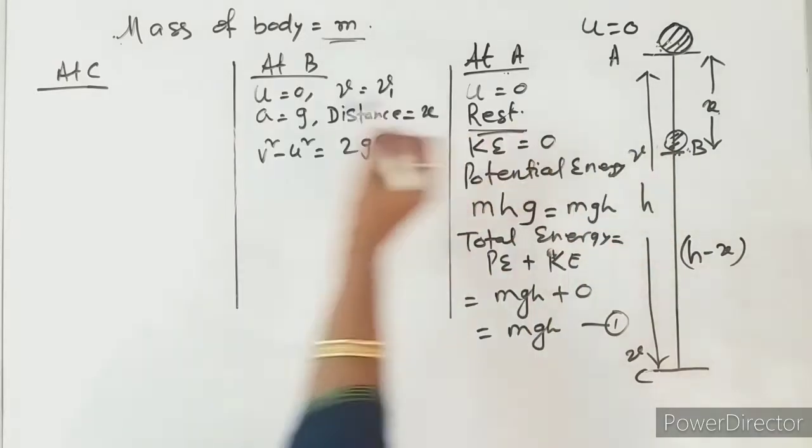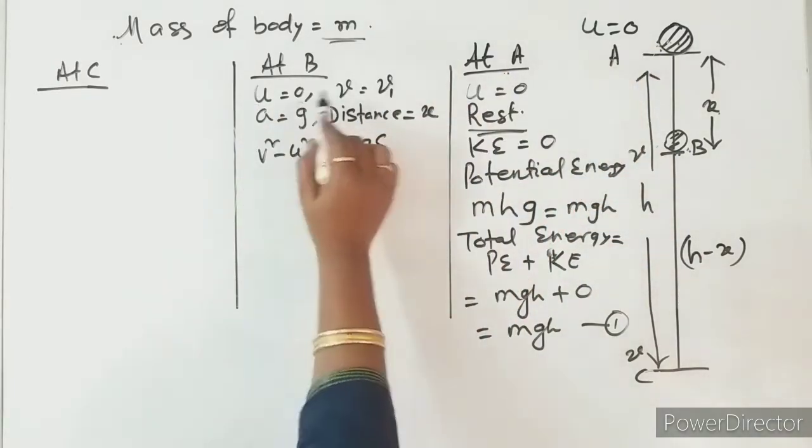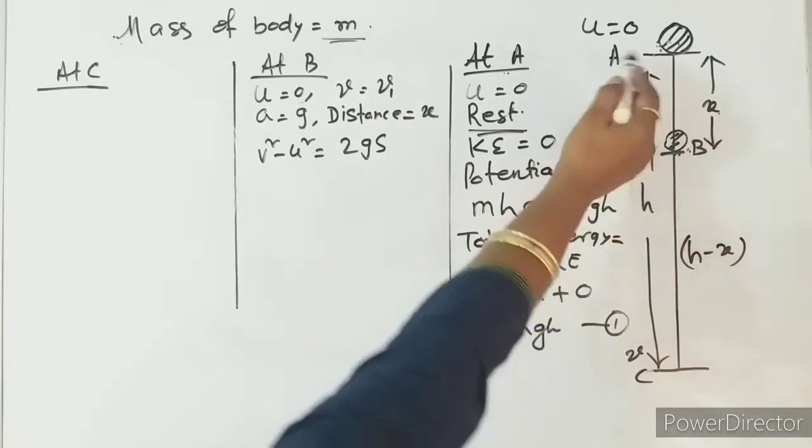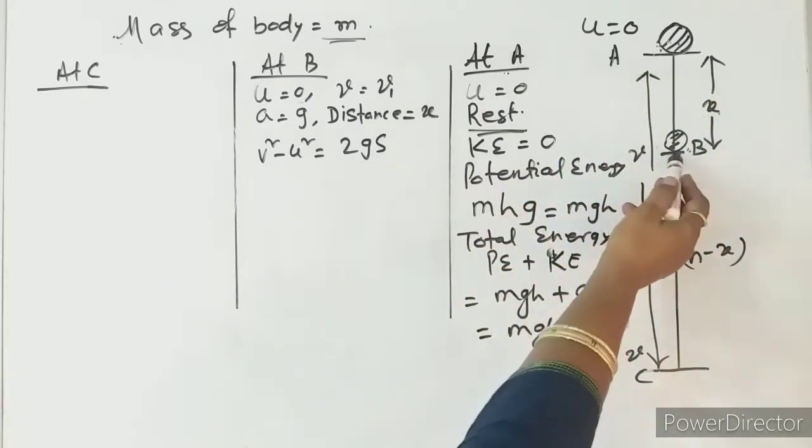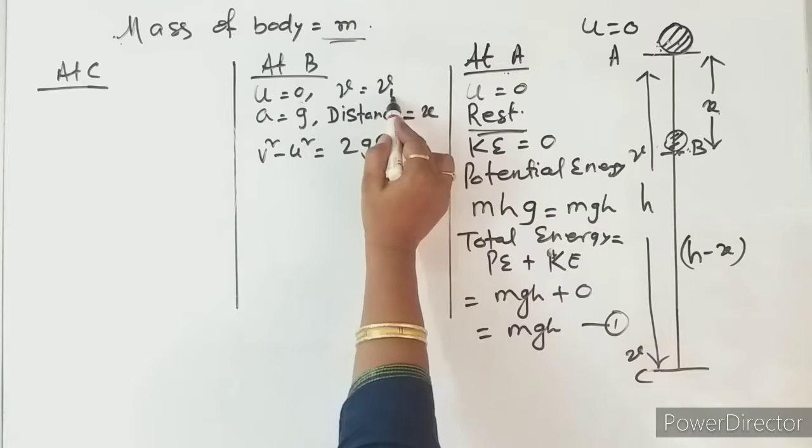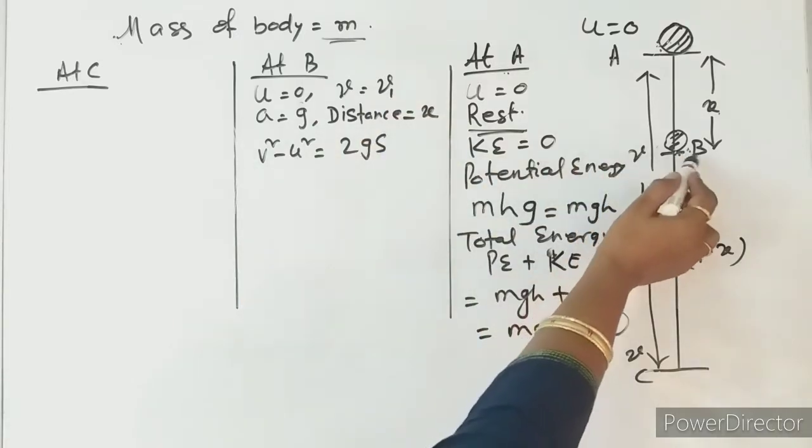Now let us see what happens. Initial velocity is 0. When it is falling, obviously the velocity goes on increasing. So let the velocity be v1 at point B.